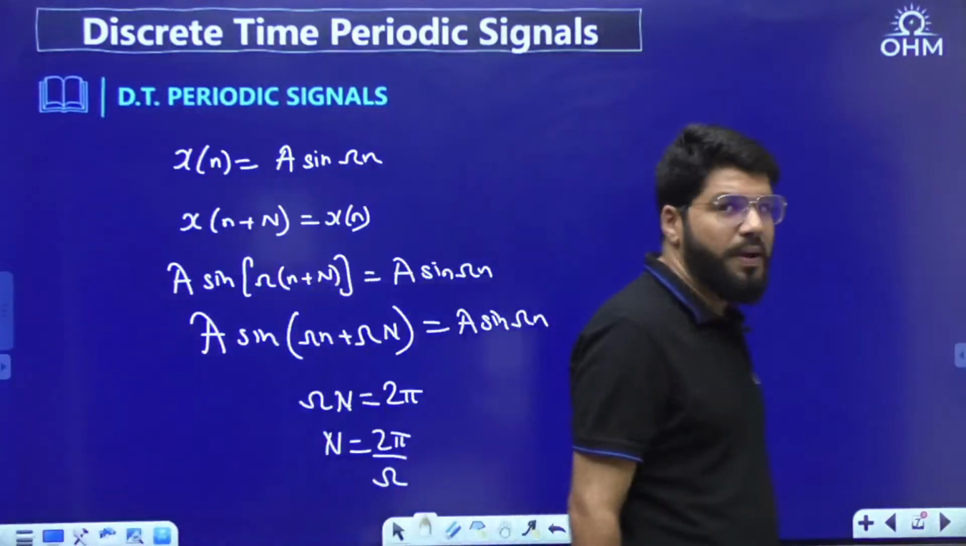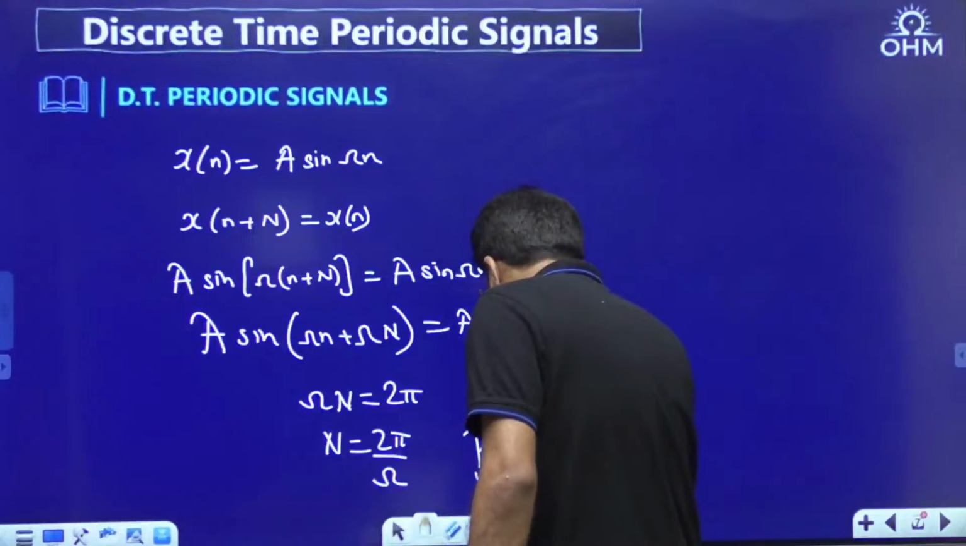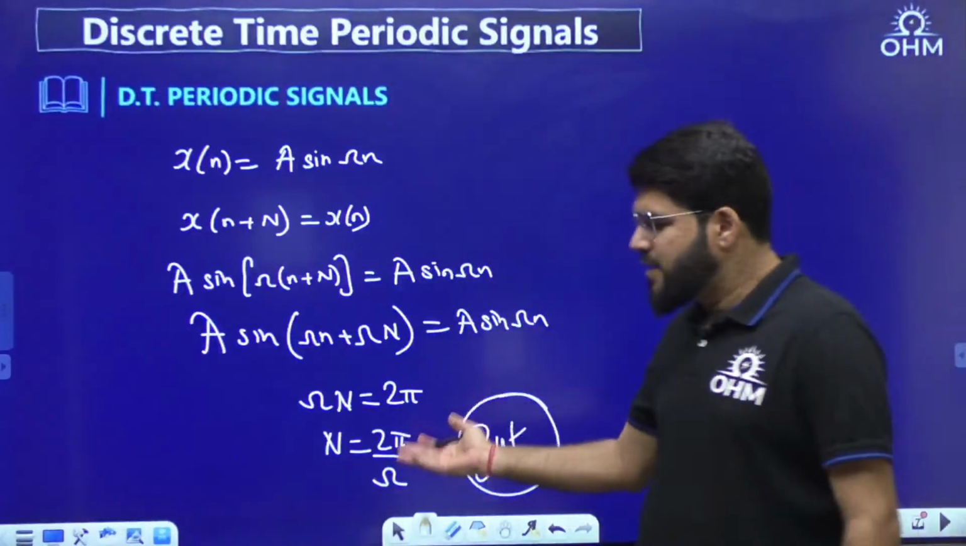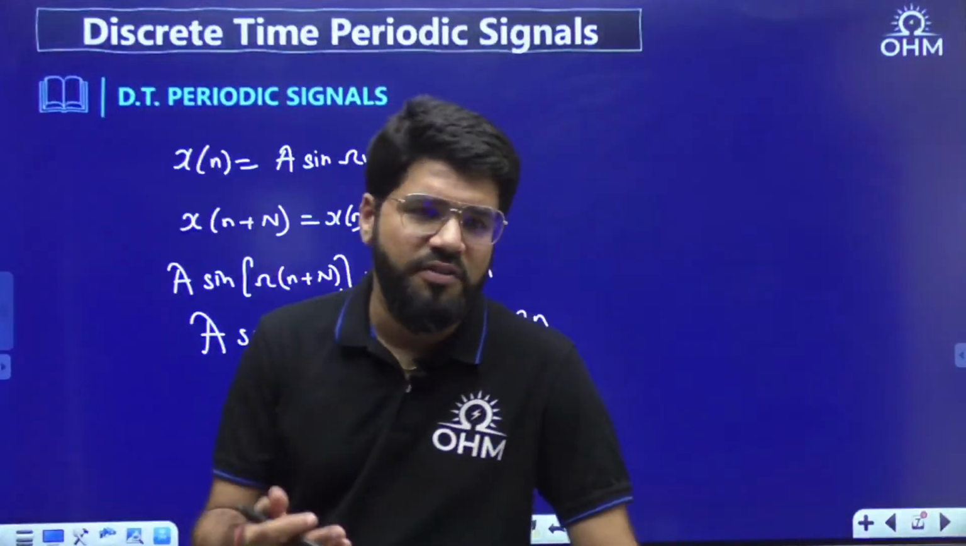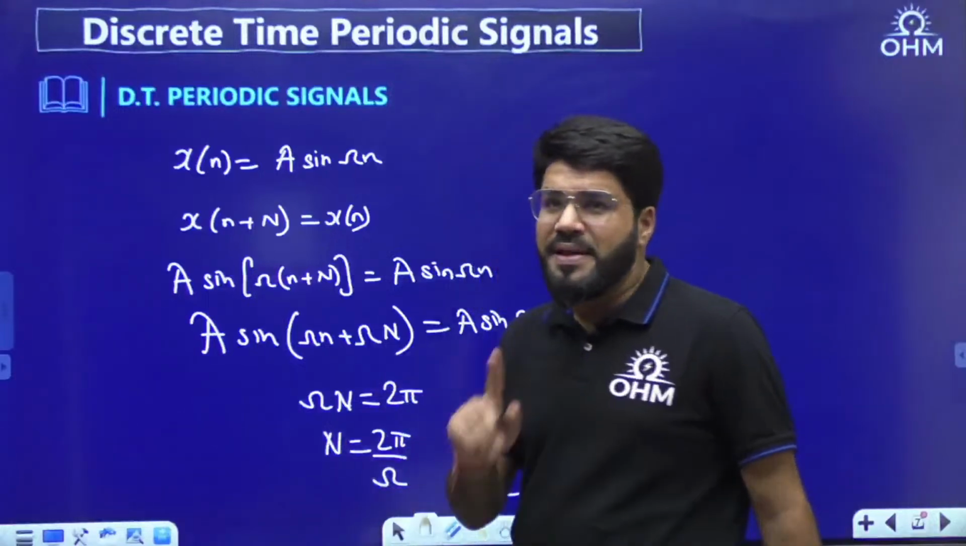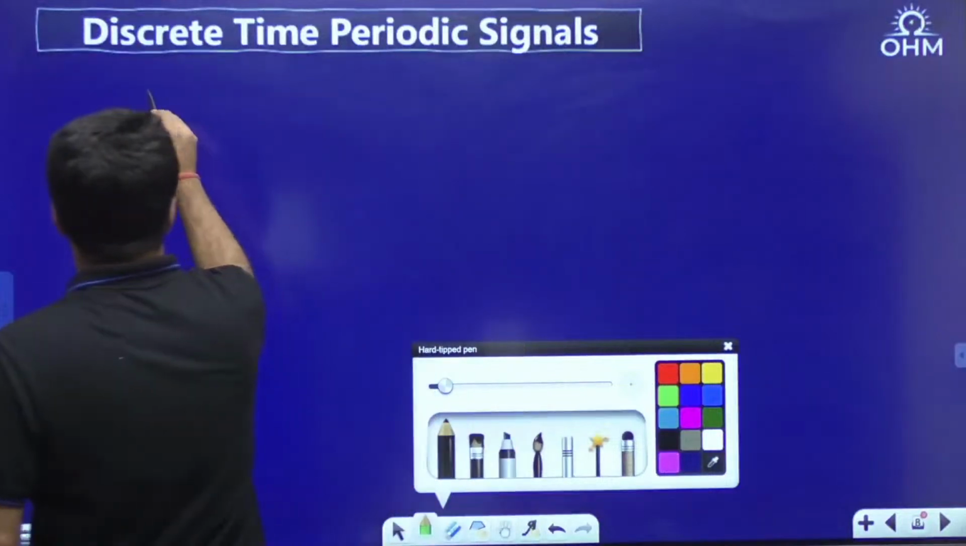n equal to 2 pi by omega. But this calculation is simple, but there is a twist. Okay, we again get the same formula that it should be periodic if the period is 2 pi by omega, because omega into n will become 2 pi, but there is a small twist here. What is the twist? Let's understand.